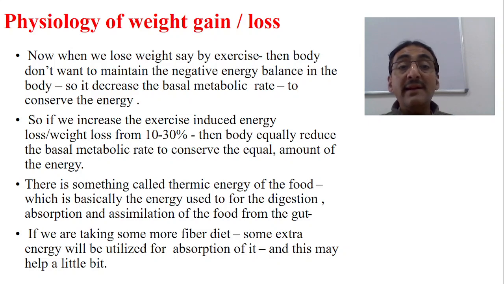So if we increase the exercise-induced energy loss from 10 to 30%, the body equally reduces the basal metabolic rate to conserve the same amount of energy. There is something called the thermic effect of food, which is the energy used for the digestion, absorption and assimilation of food from the gut. If we take more fiber diet, some extra energy will be utilized for its absorption, and this may help a little bit.